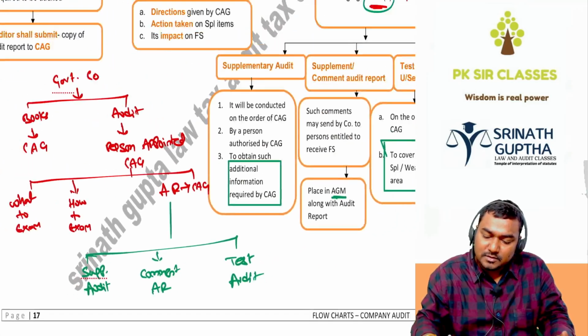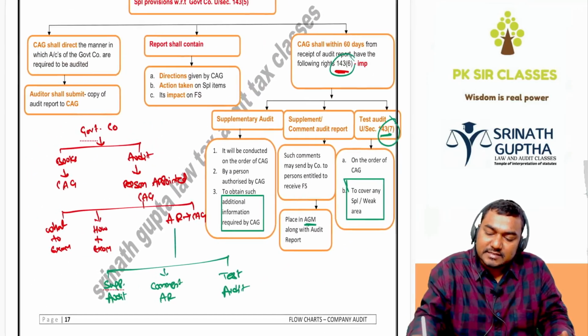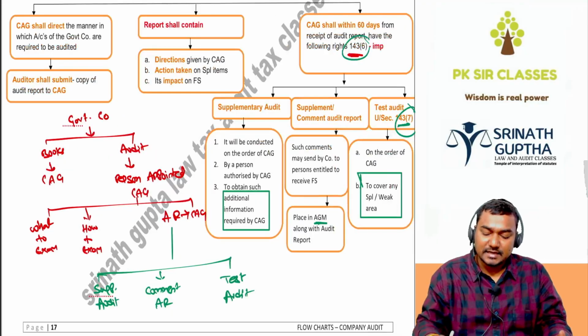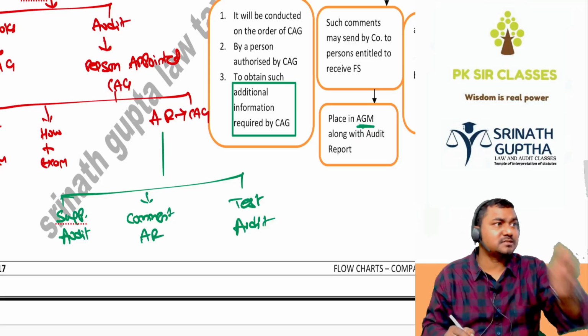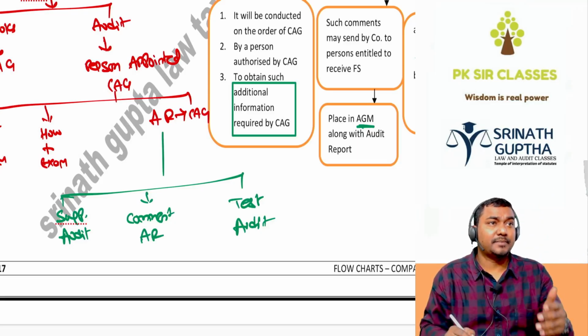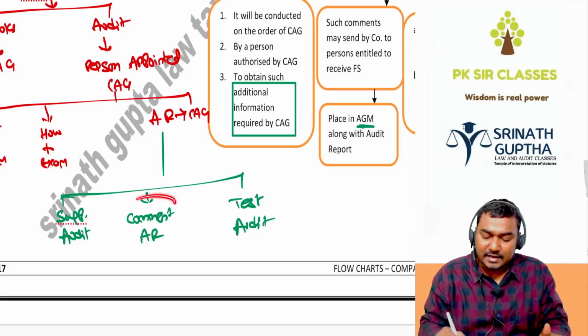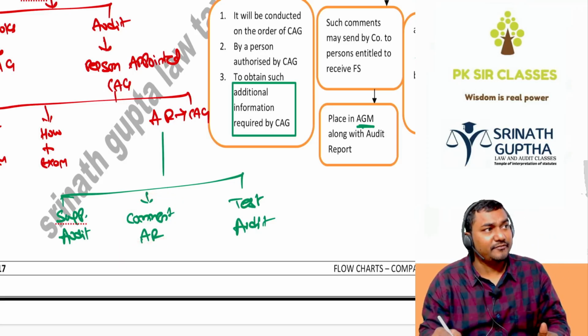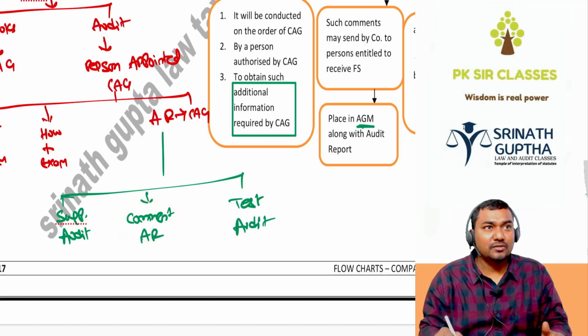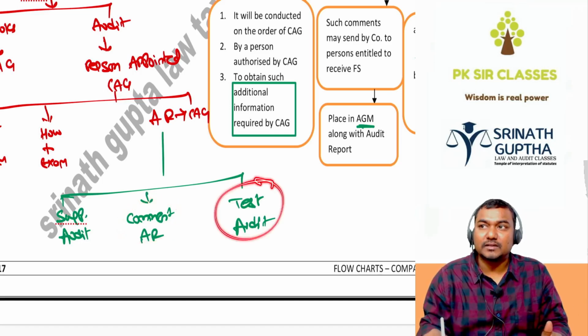Yes or no, sir? Based on the report, no, but within 60 days, CAG may do three things. One is the supplementary audit, one more examination of the total books. Supplementary audit means a second-time audit. Then, in the audit report, a few qualifications are there. CAG may give explanations and comments for the reservations, and CAG may go for the test audit.